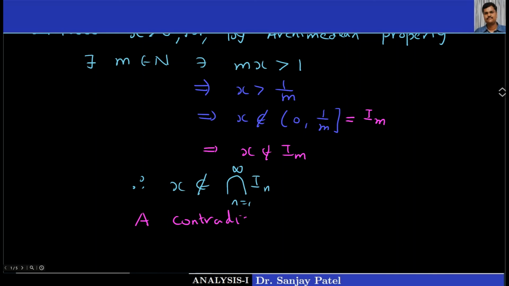And this contradiction arises because of our wrong assumption that intersection is non-empty. So what is proved? Thus, intersection of In is equal to phi for n equal to 1 to infinity. So if intervals are not closed, then the theorem does not hold true. That we want to say in this example.